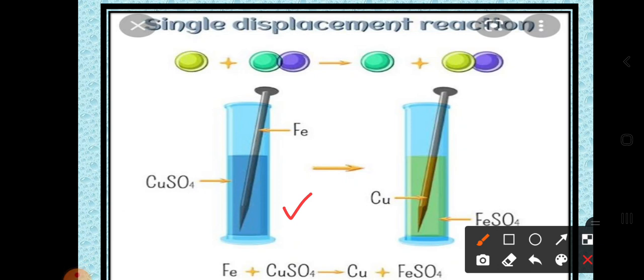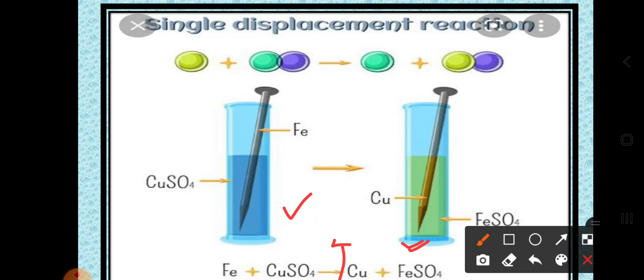So in this way you got the reaction and you got FeSO4 as a green color, and copper gets released, copper disappears from this solution, and FeSO4 forms a new solution here. So this is the single displacement reaction. How is it possible?